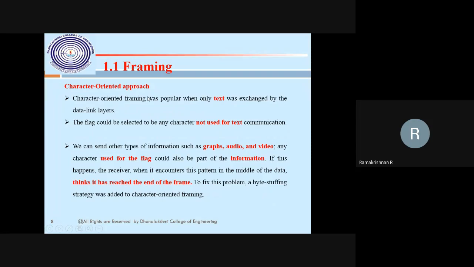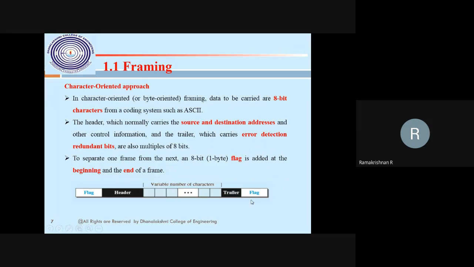When is a flag needed? When there are different sizes of frames. When are the frame sizes different? The first frame may be 2 MB, the second frame may be 3 MB. So the destination node cannot identify where the starting of the frame is and where the ending of the frame is. In that case, we need to add our flag, which marks the starting and the ending of the frame. That flag is called a delimiter. The flag normally depends upon the protocol, which will choose it.